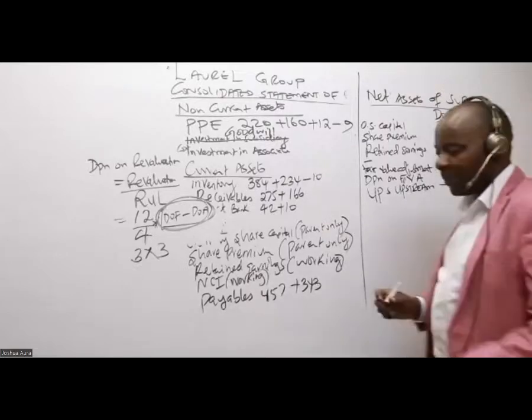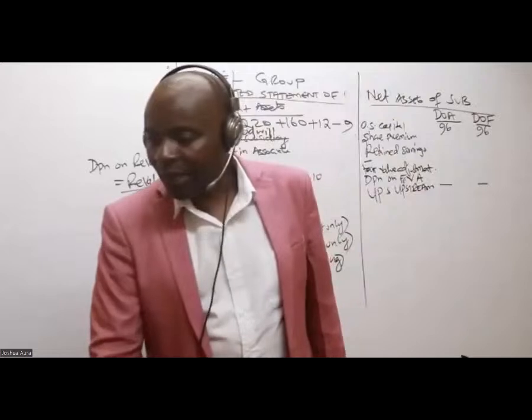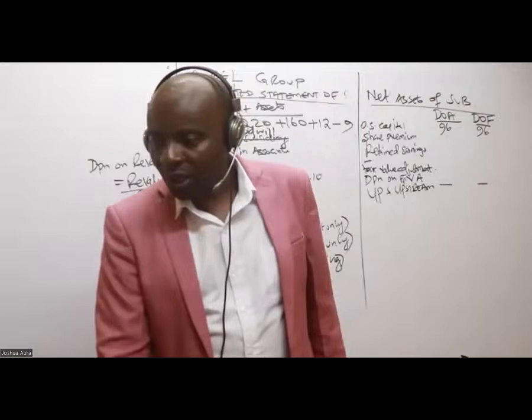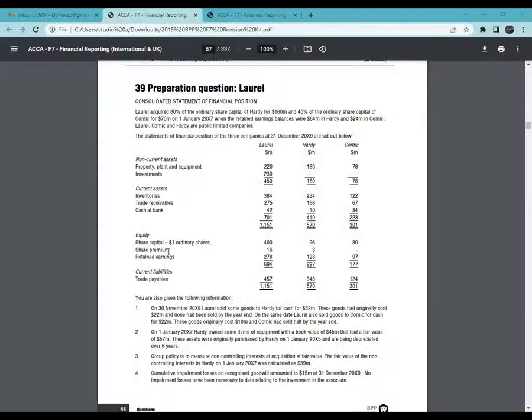How about share premium? Again, we are taking the share premium of the subsidiary. Here the share premium for the subsidiary is 3. That is why in an exam I will always cover this comic. If I'm using Excel, I'll just highlight this in yellow. So 3.